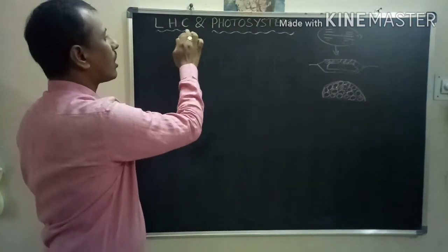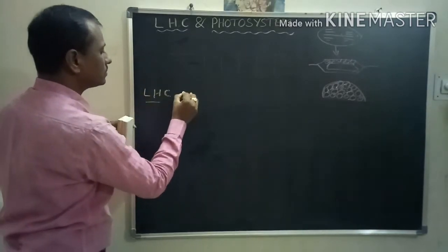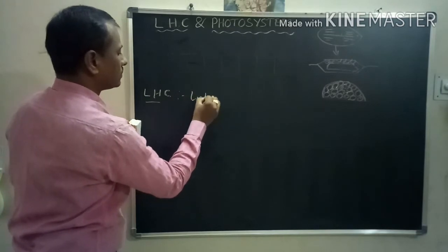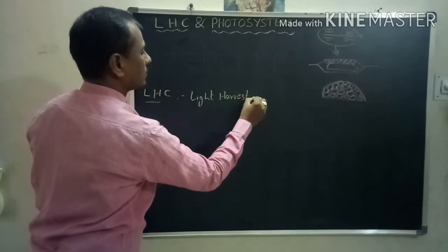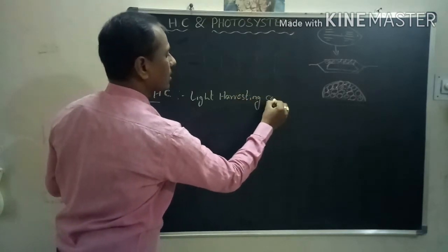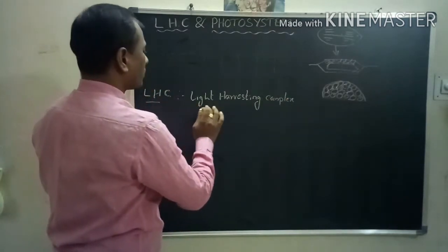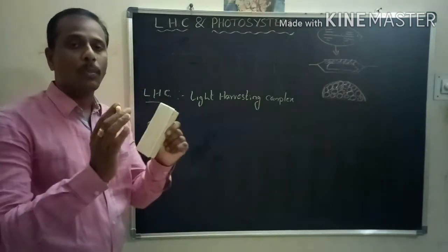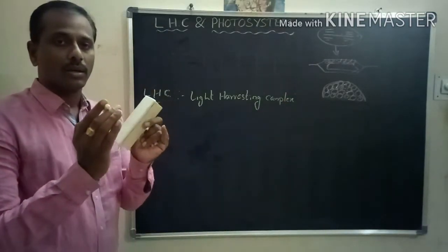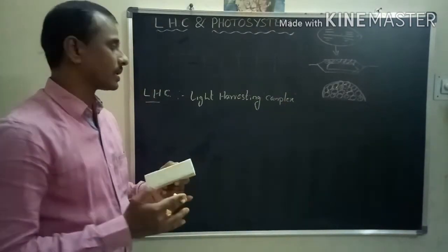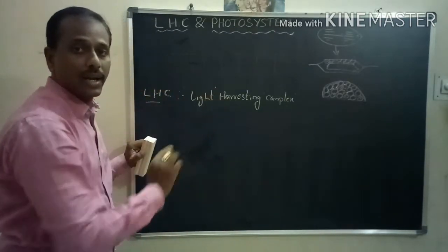LHC means light harvesting complex. See, LHC means a group of pigments. Complex means a complex structure, where one to more are present. What is the function of those? Harvesting of light.